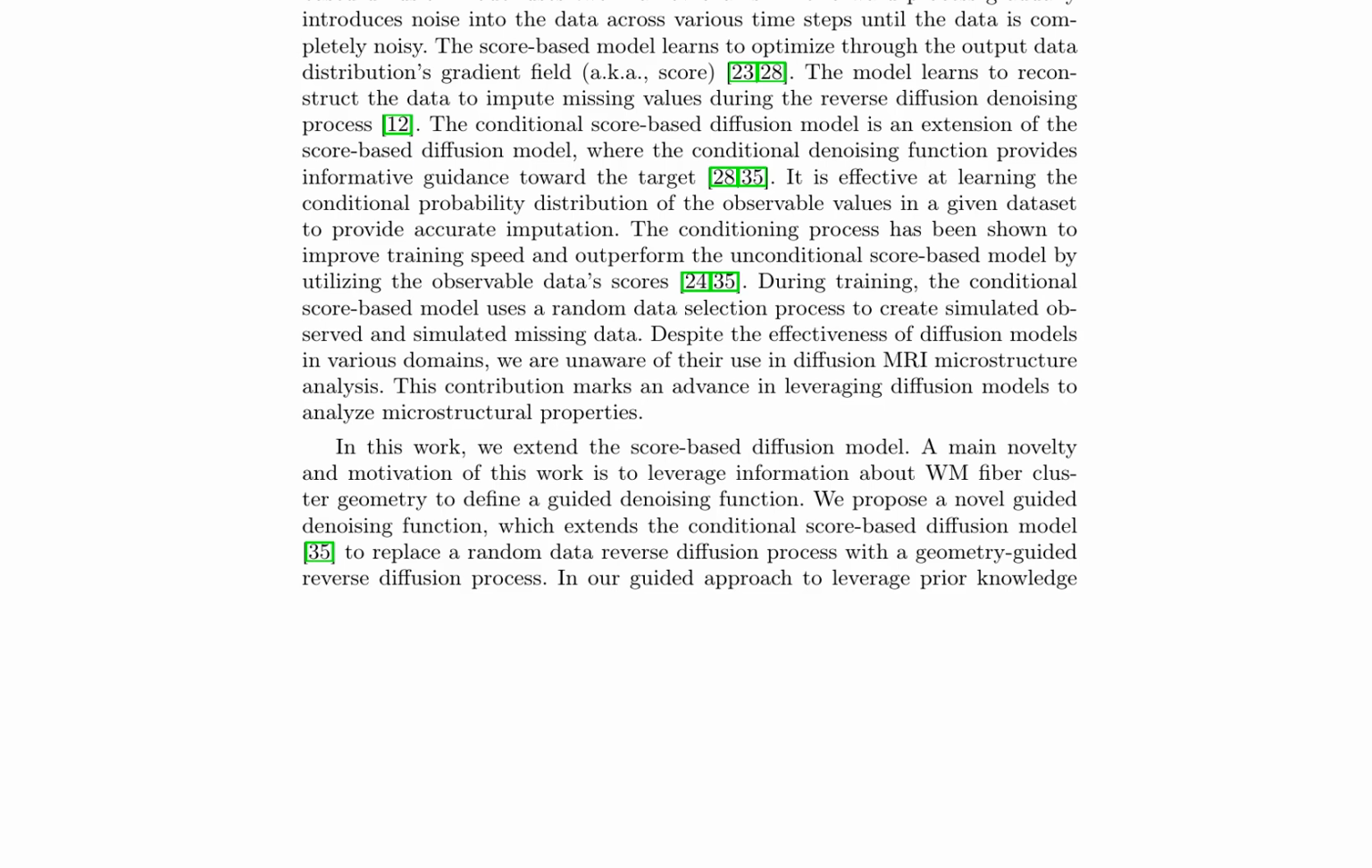reverse diffusion process. This approach utilizes prior knowledge of fiber cluster geometry to provide accurate imputation of missing microstructure data values. The use of diffusion models in diffusion MRI microstructure analysis is a novel contribution, and the proposed guided denoising function marks an advance in leveraging diffusion models to analyze microstructural properties.